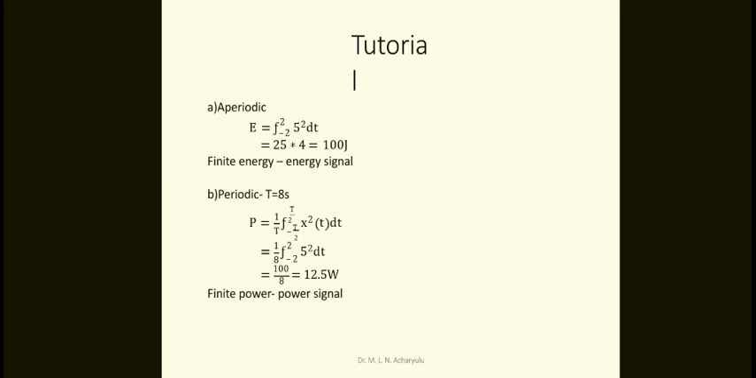Periodic, T is equal to 8 seconds, and the same you will apply that P is equal to 1 by T integral of minus T by 2 to T by 2 x square of t into dt, where the time period is minus 2 to plus 2 and the T value is 8. So therefore 1 by 8 integral of minus 2 to 2 of 5 square into dt, which is equal to 12.5 watts, which is finite power. This is the power signal, you say that.